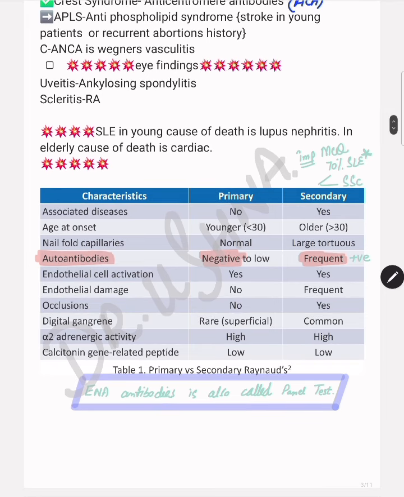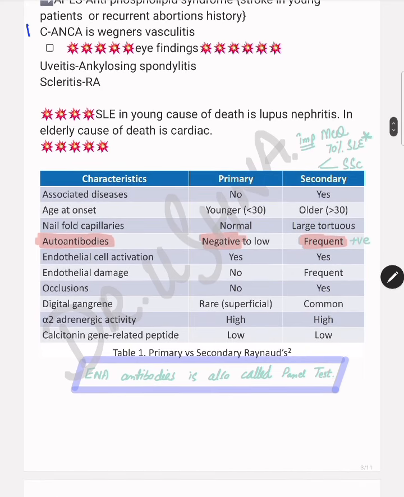Then another disease, APLS, shows recurrent abortions, or any young patient with a history of stroke should point your mind towards APLS. APLS is basically an autoantibody syndrome, and it shows anti-beta 2 glycoprotein and antiphospholipid antibody positivity. Another concept about vasculitis is C-ANCA positive and P-ANCA positive. C-ANCA is specific for Wegener's granulomatosis. That is a potential MCQ that should be very crystal clear in your mind.